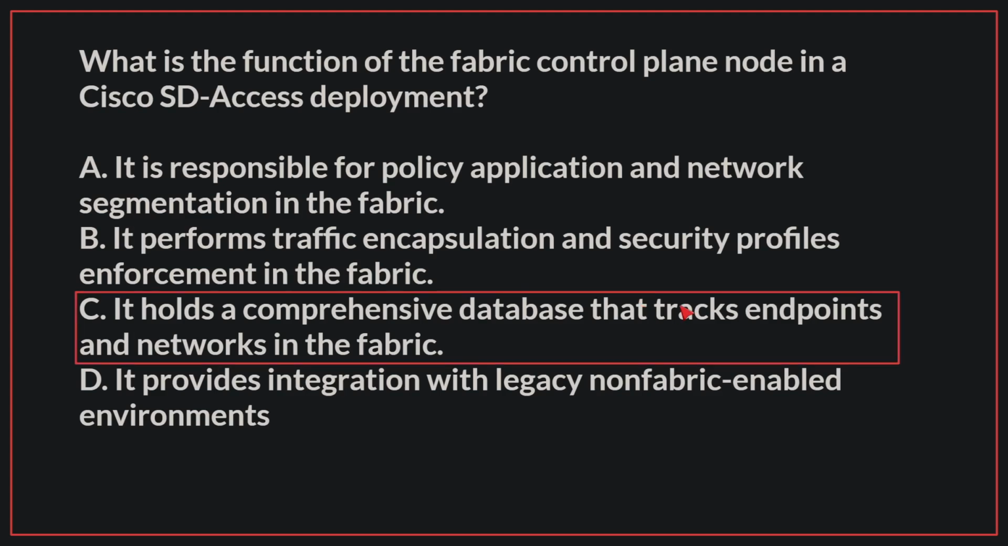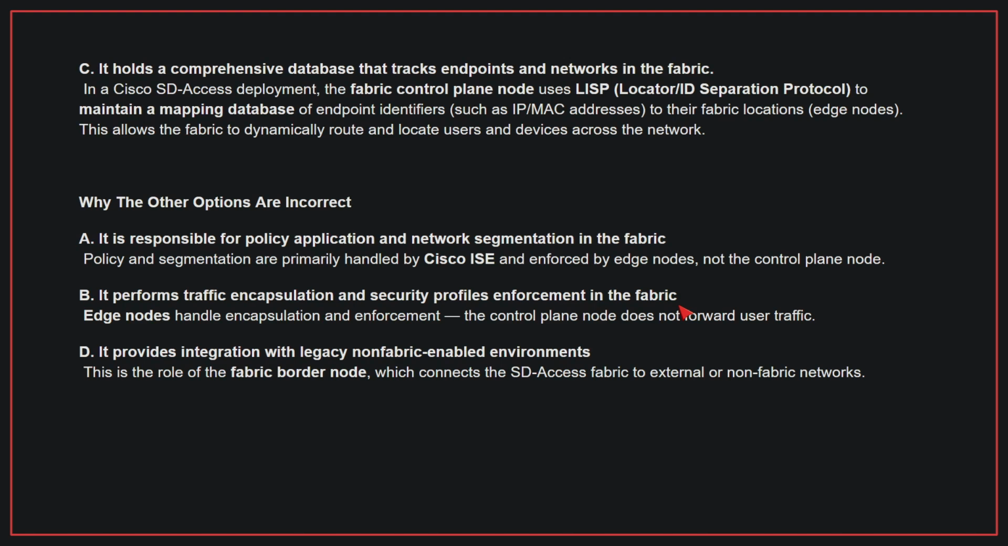The correct answer is C. In a Cisco SD-Access deployment, the fabric control plane node uses LISP to maintain a mapping database of endpoint identifiers to their fabric locations. This allows the fabric to dynamically route and locate users and devices across the network.